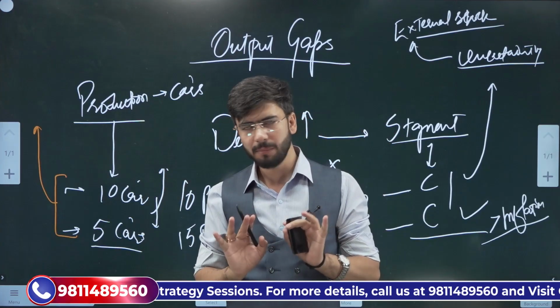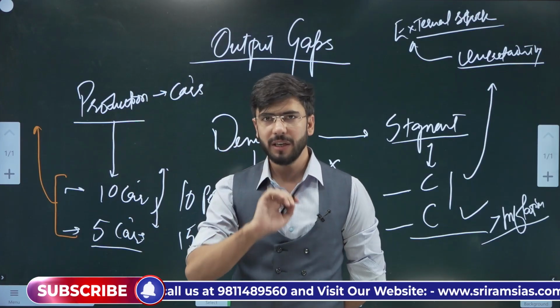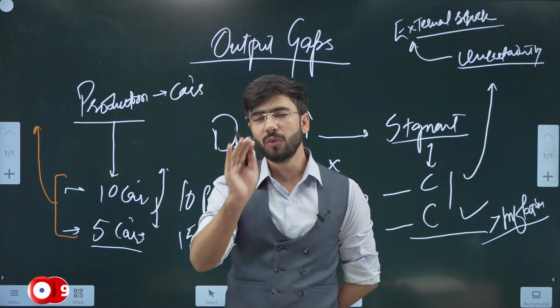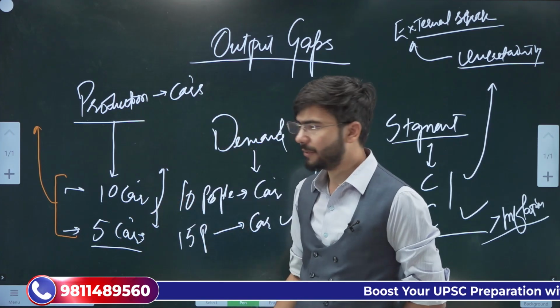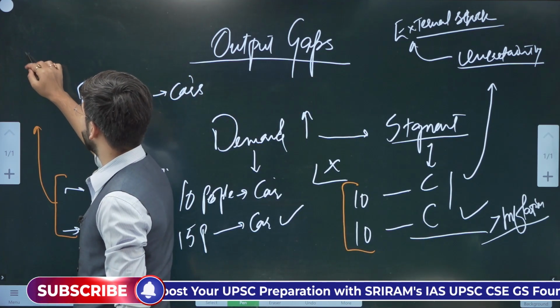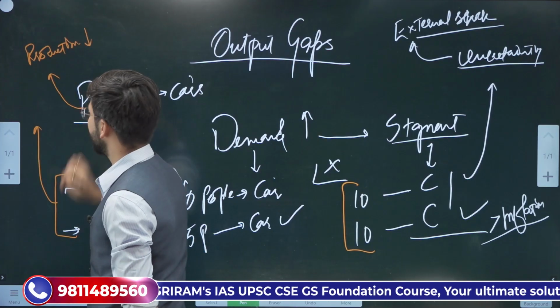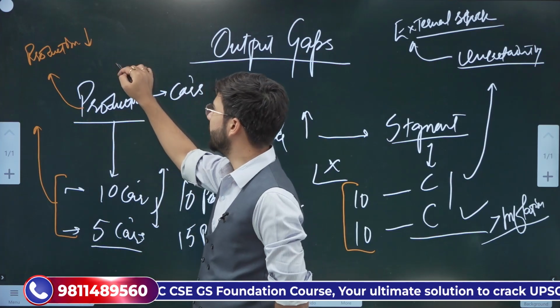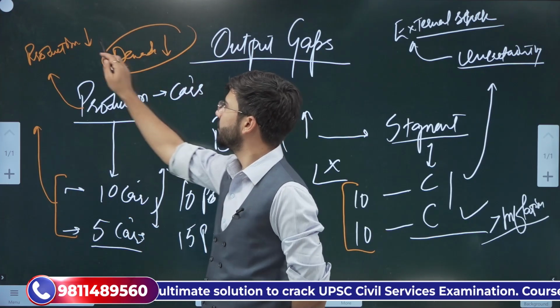Simple. What happened in the automobile sector in the pandemic era, in 2019, 2020, 2021, what happened to the automobile sector? First, the production of the automobile sector decreased. Second, the demand of the automobile sector decreased.